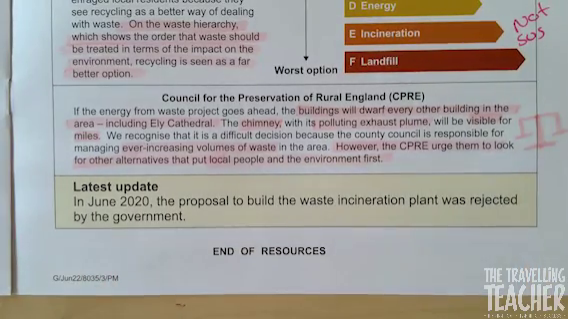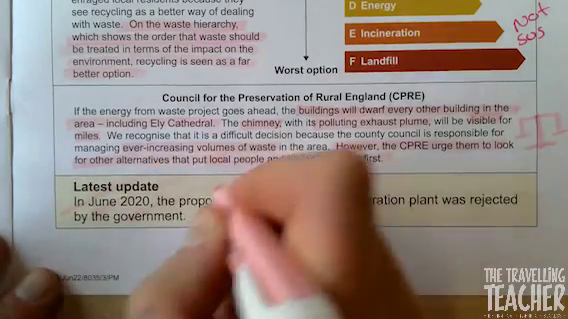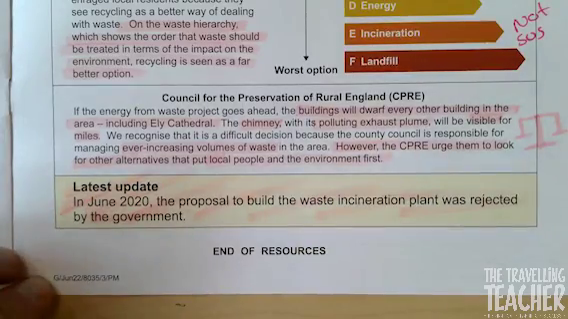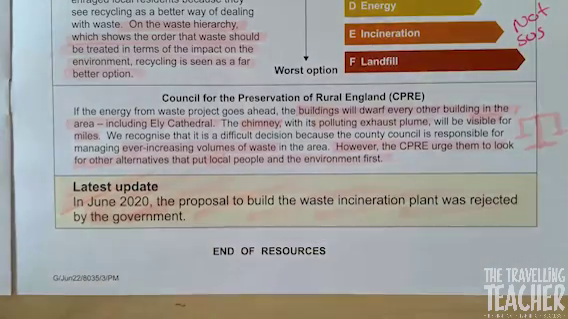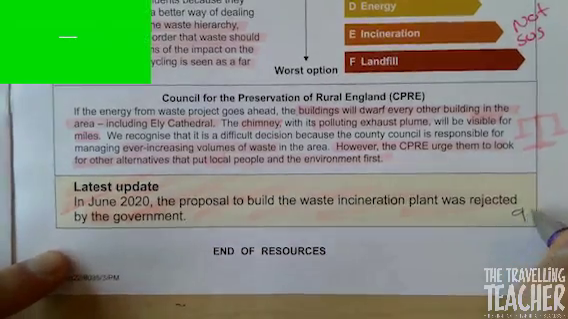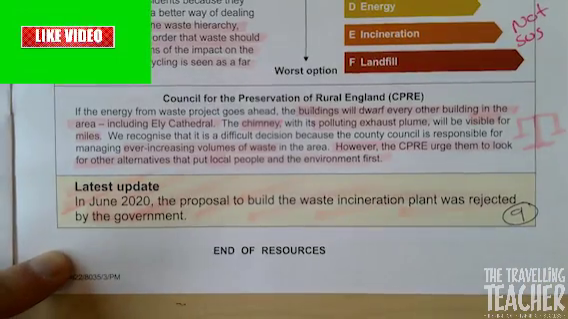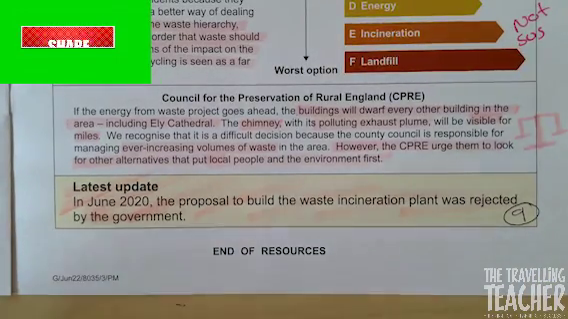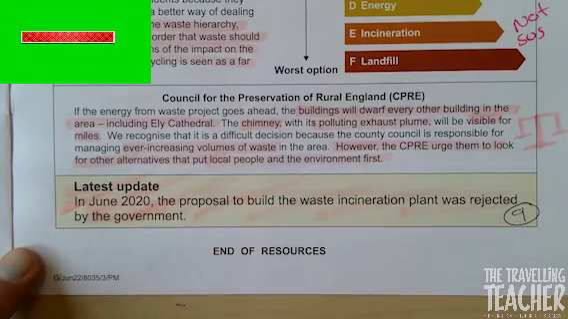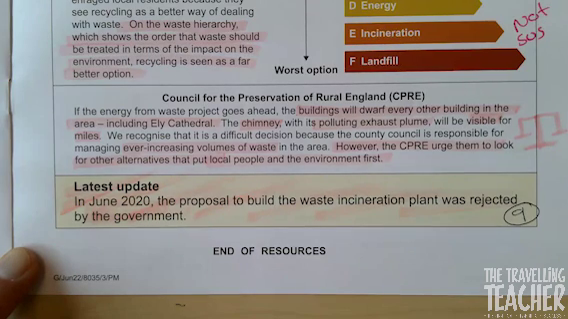And of course we get to the final section, and this is probably the most important part of the whole booklet. So latest update, in June 2020, this proposal to build the waste incineration plant was rejected by the government. Now that leads us on to the 9-mark question that you are going to get asked in your exam. Your 9-mark question will most certainly be along the lines of, is this the right judgment? Yes or no? Should that incinerator have gone ahead?